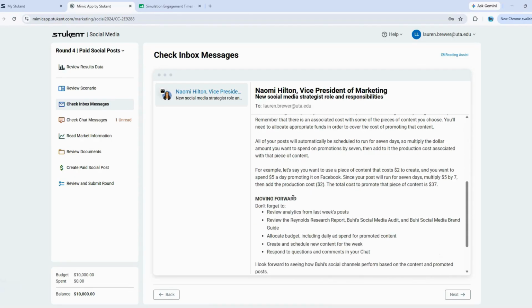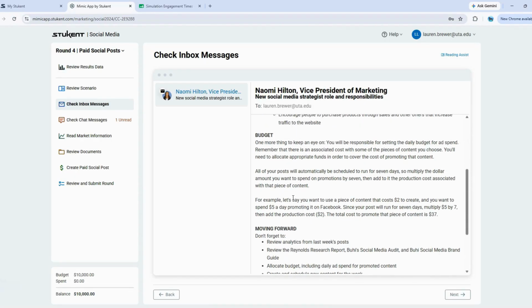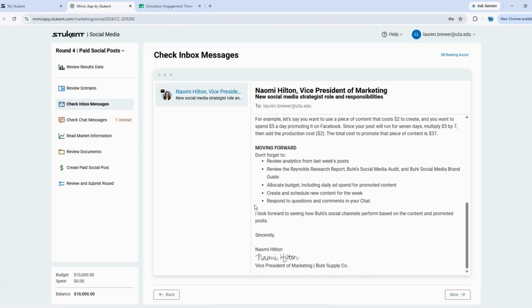Then we can scroll down and look at our budget. So in this round, we have a new budget of $10,000 compared to $1,500 in previous rounds. And our budget is going to be allocated towards our promotion, not just the media in these rounds. So please make sure to read through the budget information. And then it gives us some information about moving forward, things we need to do. So please make sure to read through all of this information.